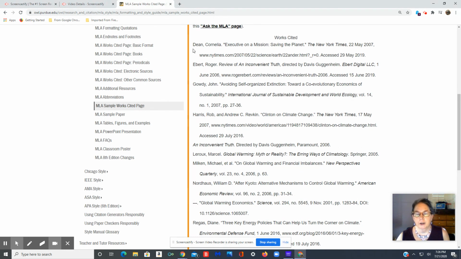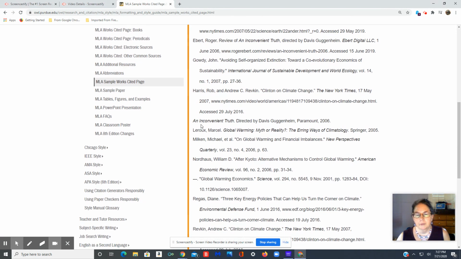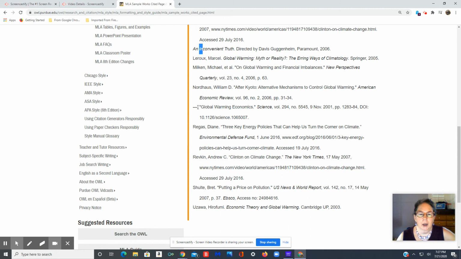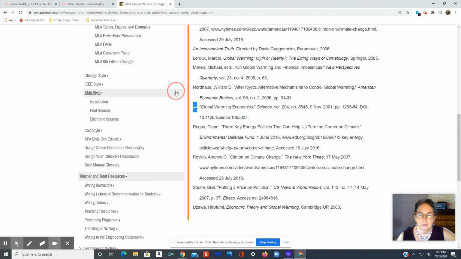Everything is alphabetical here, by the way. It doesn't matter where they appeared in the paper, they have to be alphabetized. So we go from D to E to G to H, and then I. We are ignoring the first word here. We ignore it if it's a, an, or the. That's why it jumps from H to I here. Okay. Then L, M, N. And this means it was the same author for another article. R-E-G, R-E-V, S, and U.